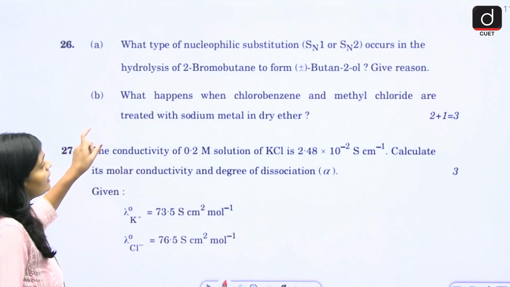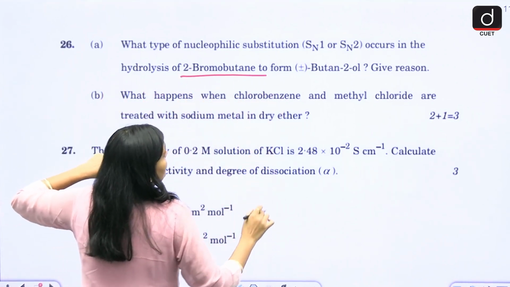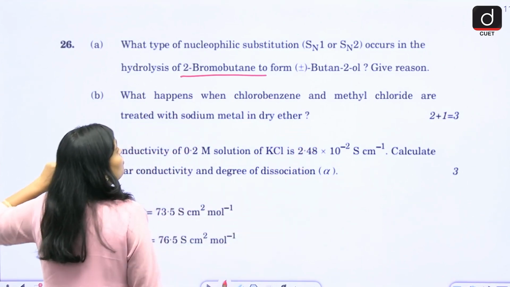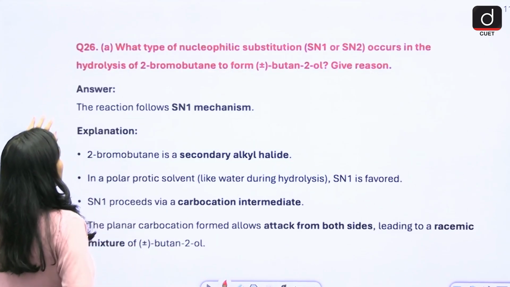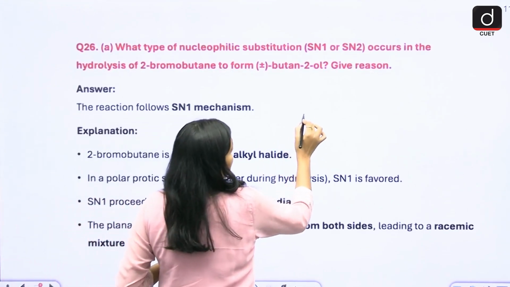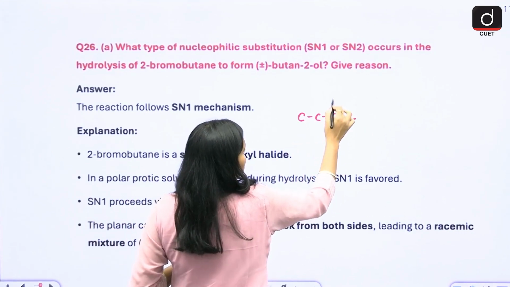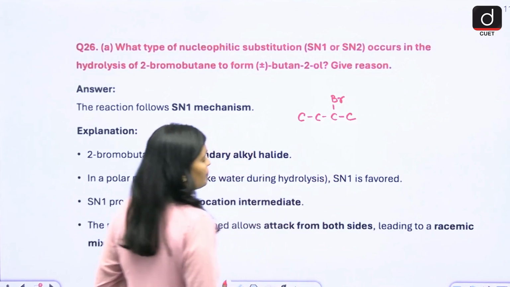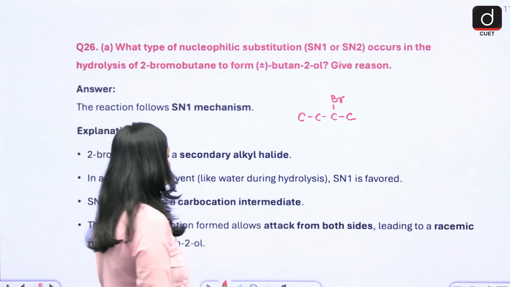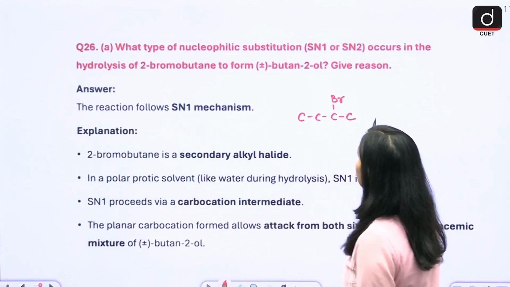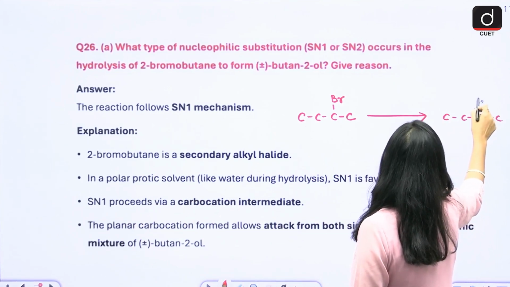So here, what type of nucleophilic substitution occurs in the hydrolysis of 2-bromobutane to form butan-2-ol? See, 2-bromobutane, how you have to write down? 1, 2, 3, 4, butane. On the second carbon you have bromine. So this is your 2-bromobutane, and from this, what you have to form? Butan-2-ol, 1, 2, 3, 4.